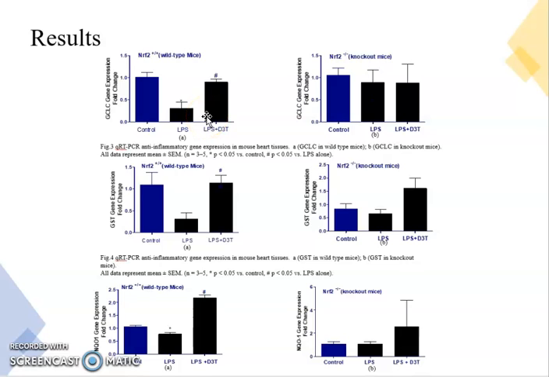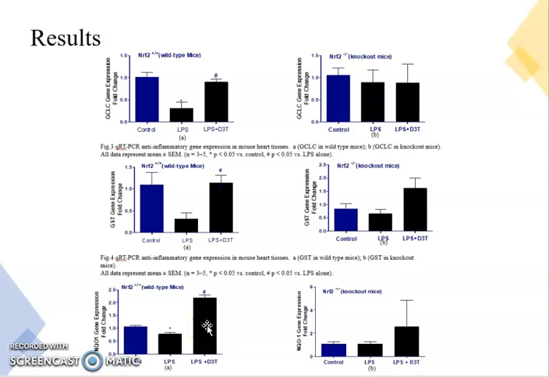Figure 3 shows the amount of NRF2 anti-inflammatory gene expression of GCLC in wild-type and knockout mice. In graph A, there's a significant decrease in the gene expression of LPS treatment when compared to the control, and there's a significant increase of the gene expression of LPS and D3T treatment when compared to LPS. In graph B, there is no significant change, meaning that NRF2 plays some role in the effectiveness of D3T's anti-inflammatory effects. Now, Figure 4 shows the amount of GST anti-inflammatory gene expression in NRF2 wild-type and knockout mice. In graph A, there's a significant increase in the gene expression of GST when treated with LPS and D3T. And in graph B, there seems to be no significant effect.